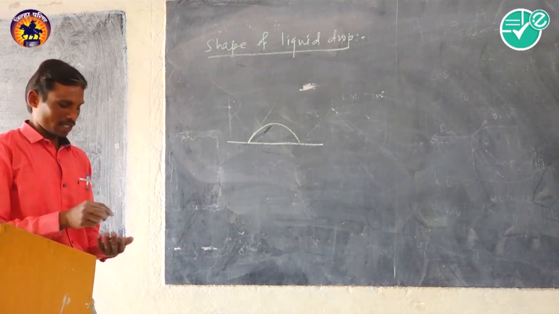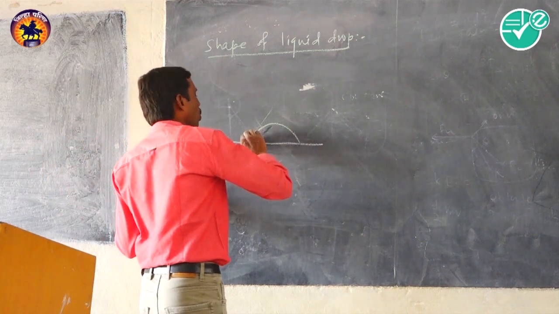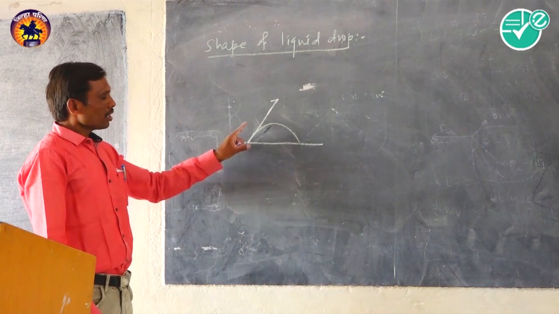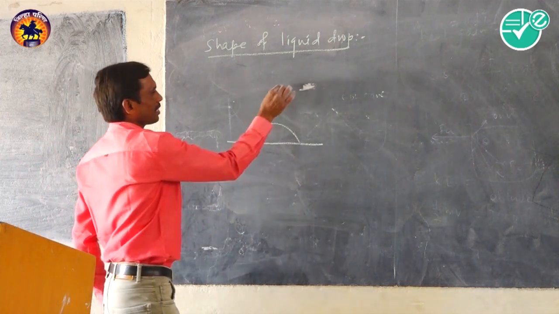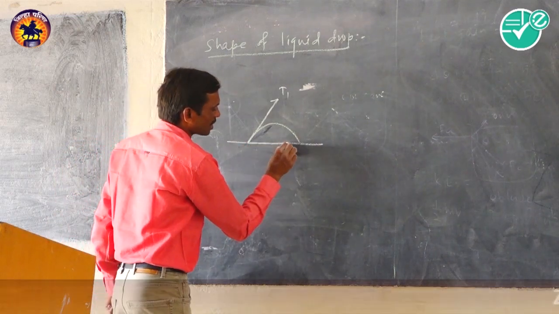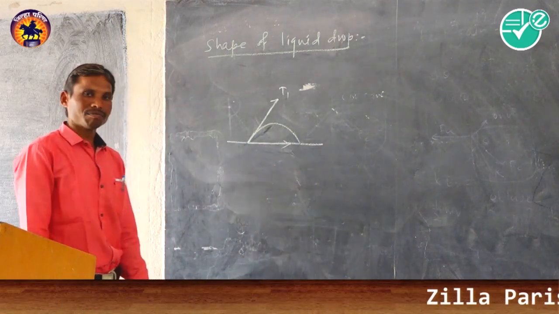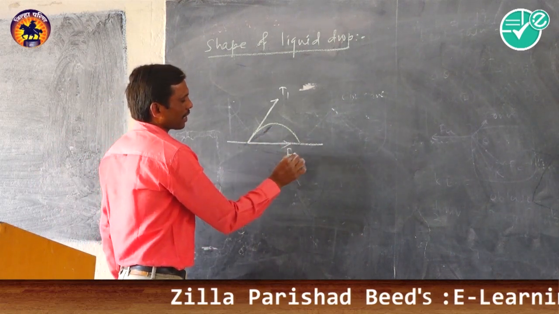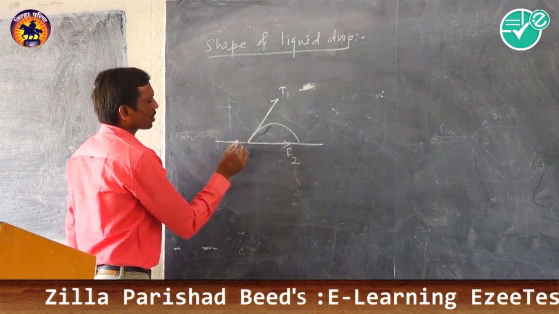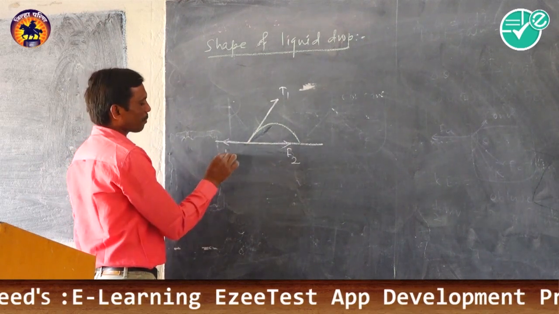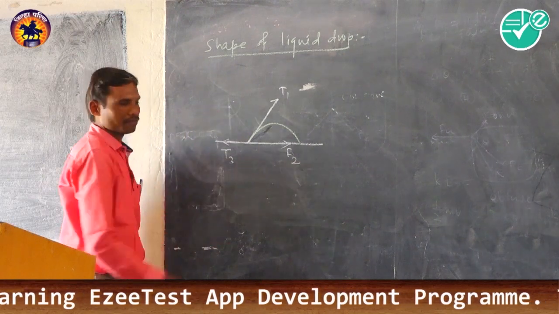Now consider the force acting along the air-liquid interface, that is T1, the force due to surface tension acting along the liquid-solid interface, that is T2, and the force acting along the air-solid interface, that is T3.